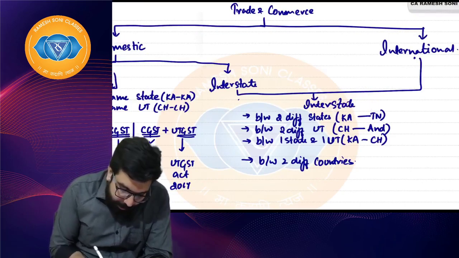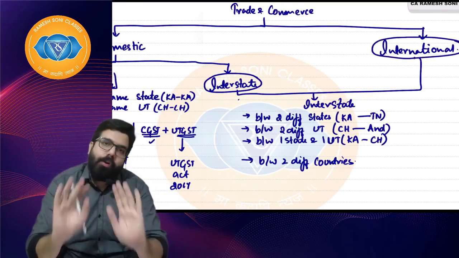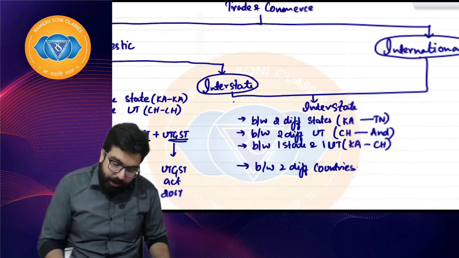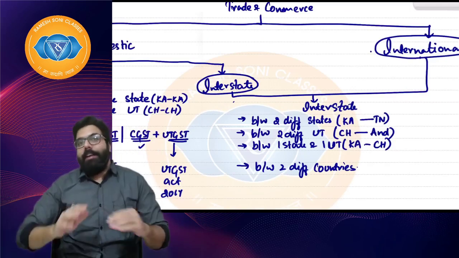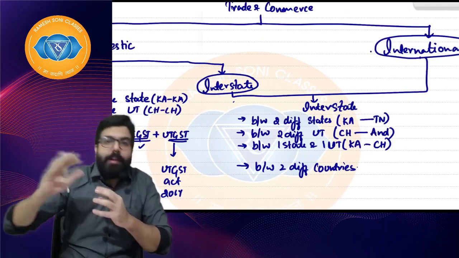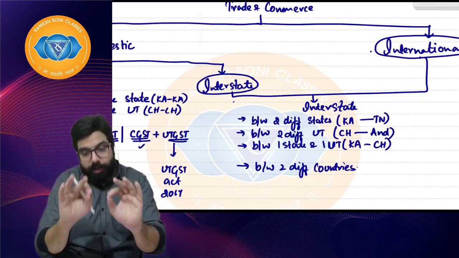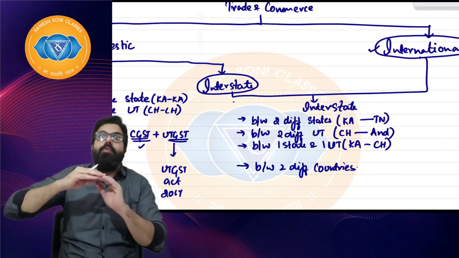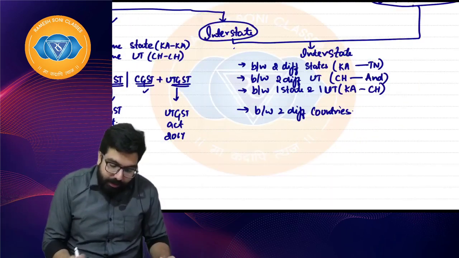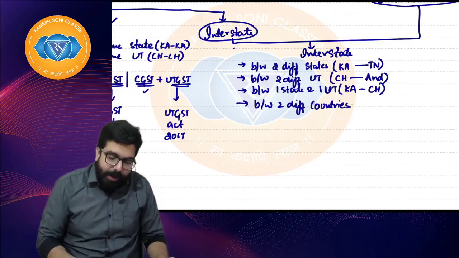Both interstate and international in GST are called interstate. Intrastate in GST is also called intrastate, but international and interstate are both interstate. Interstate means one state to another state, one UT to another UT, one state to another UT. It is always known as interstate. International means a cross-border transaction, India to US, US to India. Whenever a transaction is between two different countries, that has also been included in interstate.